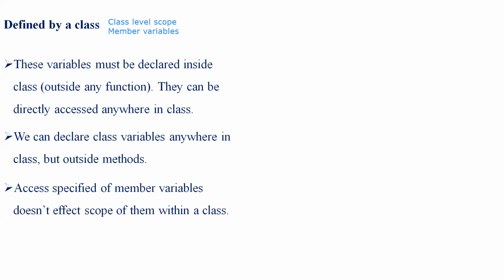So this access specifier of member variables doesn't affect the scope of a particular class. Next we have variables defined by a method. This is also called method level scope.